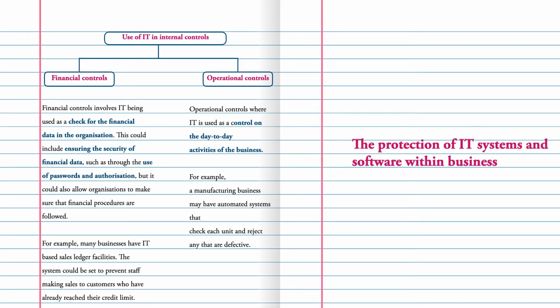Next, we will discuss the protection of IT systems and software within businesses. While IT has a role to play in the creation and implementation of internal controls, controls must also be put in place to ensure that an organization's IT systems are operating correctly and are meeting their objectives. This control falls into two main categories: